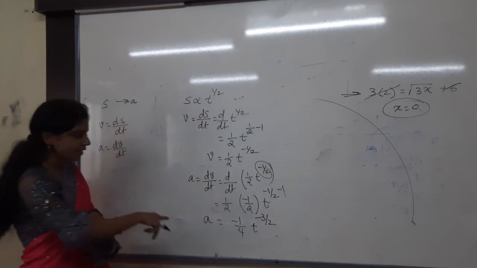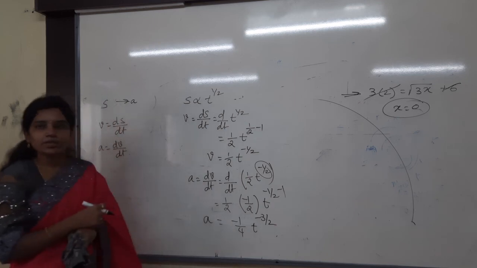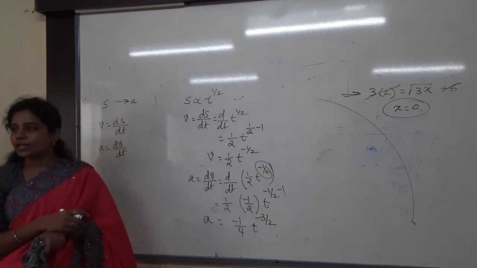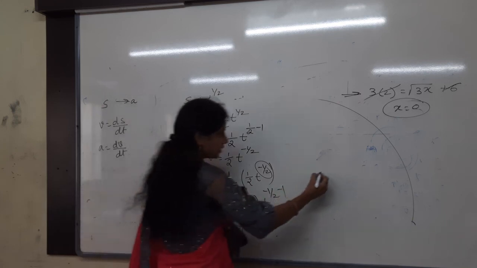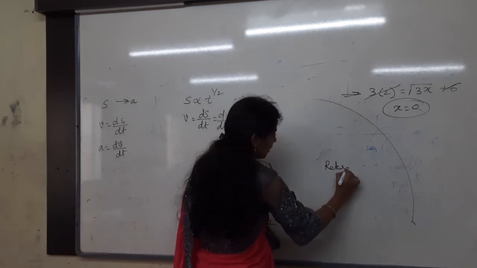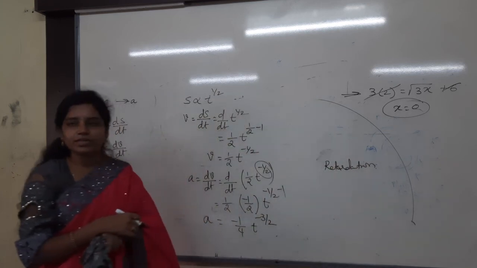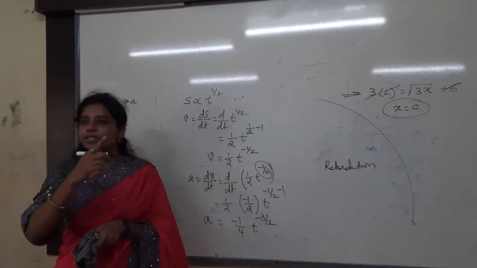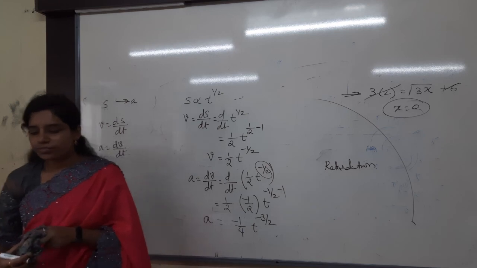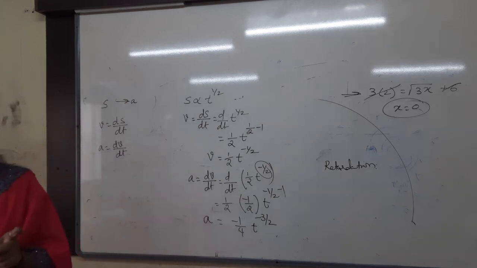So acceleration I got in what? Negative. Negative is nothing but acceleration or retardation? Retardation. That's very clear, that is a retardation. But if you check the answers, we are having two options for the retardation. One is increasing retardation, another is decreasing retardation. Then how can you identify which is increasing or decreasing?